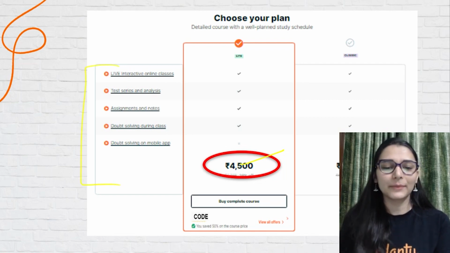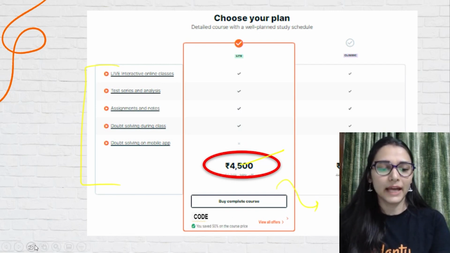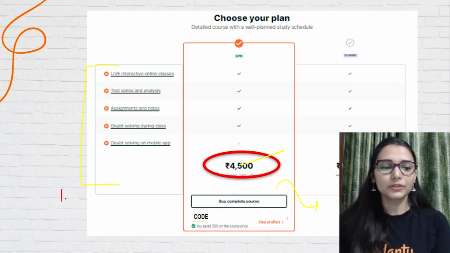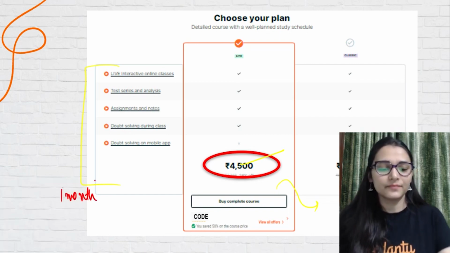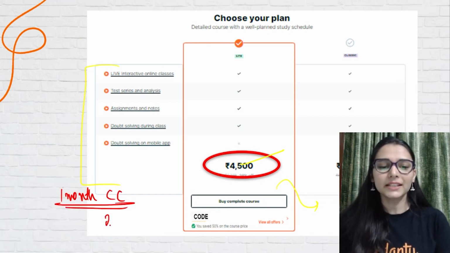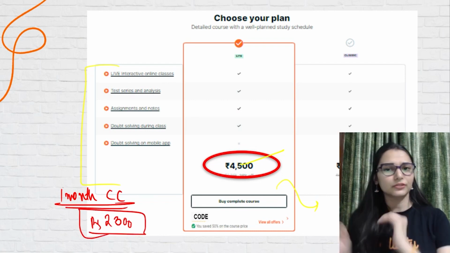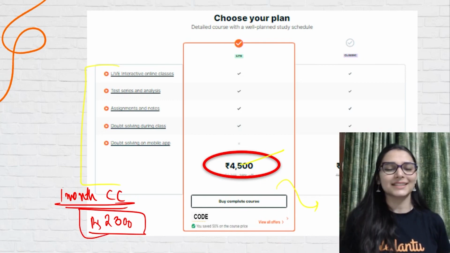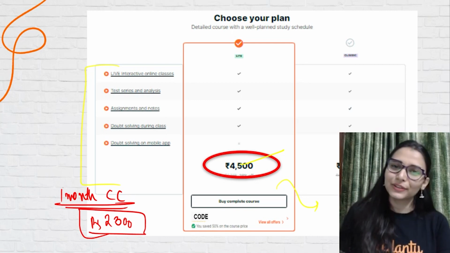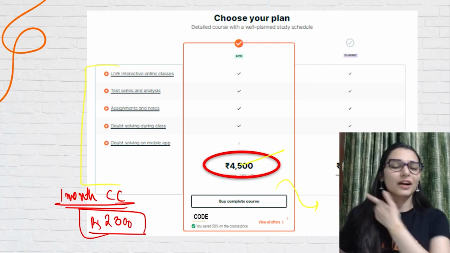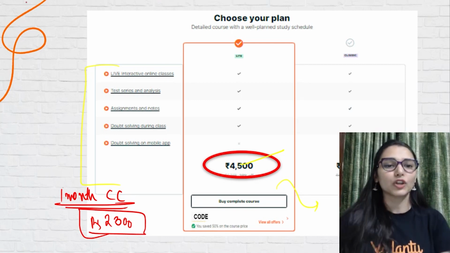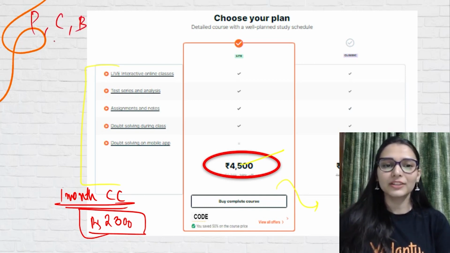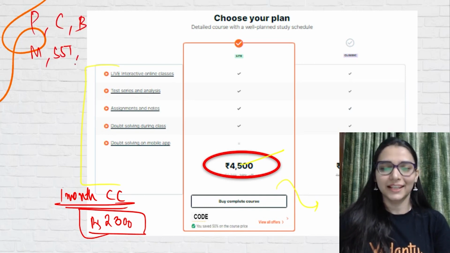Let's say you feel, ma'am, it is too much, मुझे तो ये भी नहीं लेना है, then simply go with the 1 month वाला plan. ठीक है, simply go with 1 month का crash course. That is around 2,300 rupees, approximately I'm telling you 2,300 something you would be getting. And if you apply a coupon code, you're gonna get some discount there, right? That is also good. And how many subjects we would be covering in the crash course? That is your physics, chemistry, biology, mathematics, social studies and English, right?